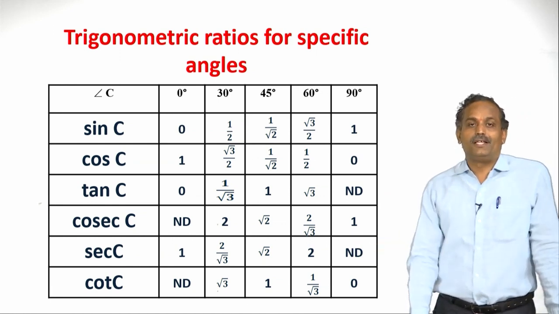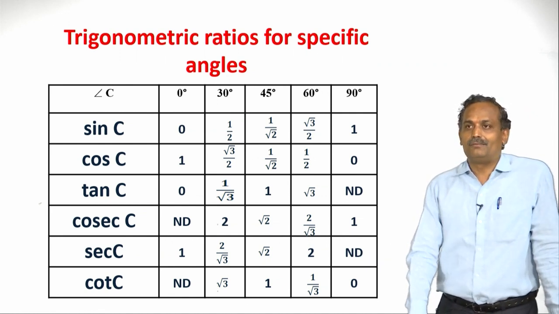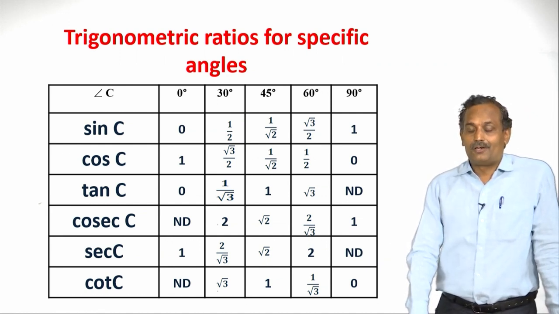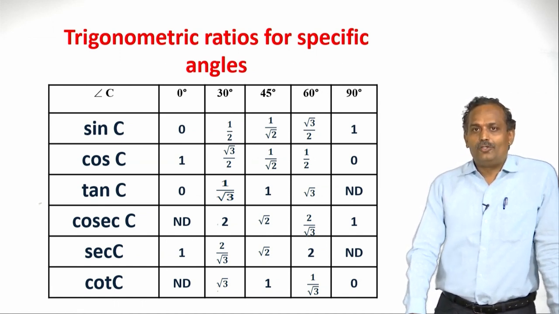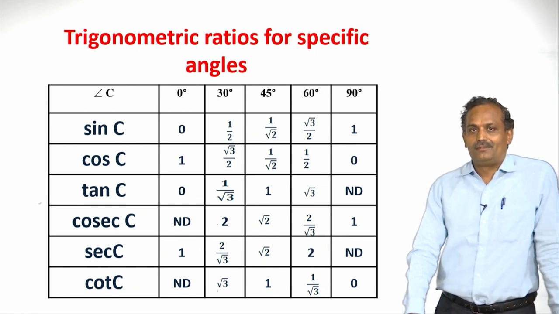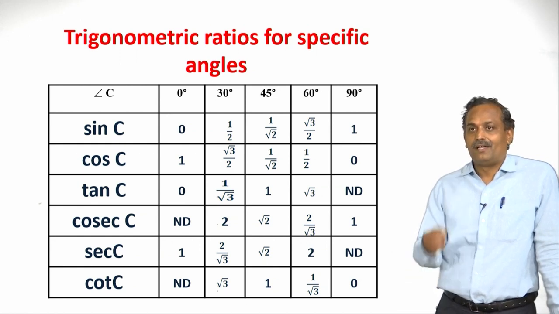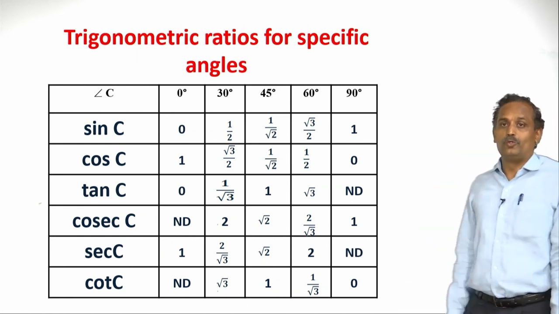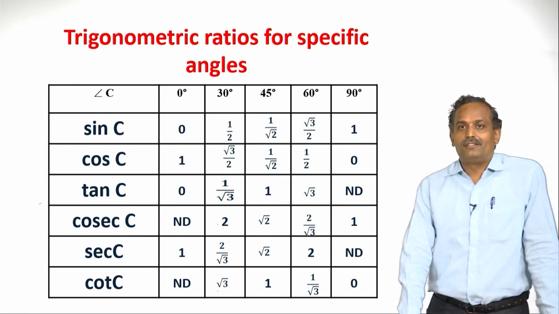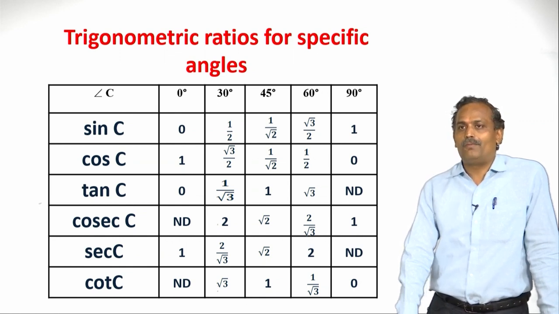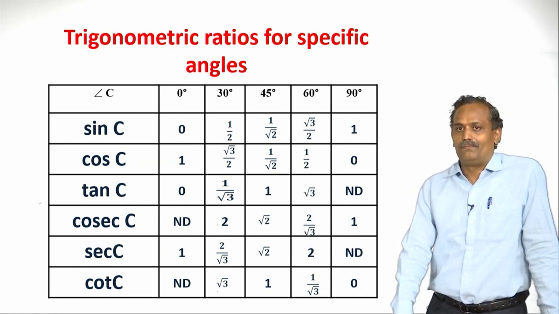So what is cot C? Cot C is nothing but 1 by tan C. Cot C is nothing but cos by sin. Therefore, either we can take the values of cos in the numerator by the values of sin C, or we can take the inverse of tan also. So cos 0 by sin 0 is 1 by 0, which is not defined.